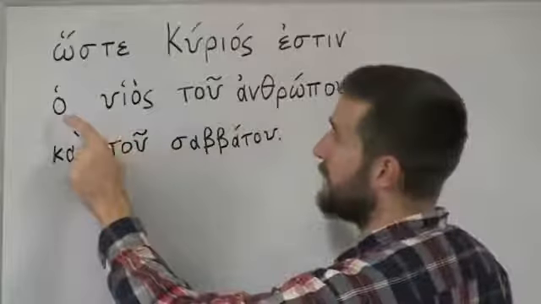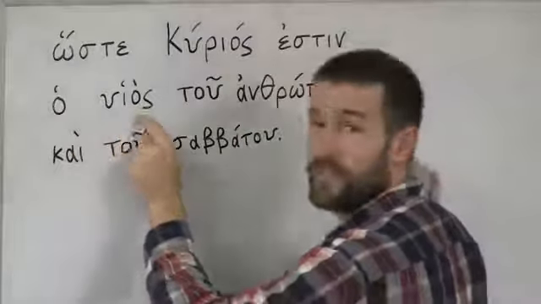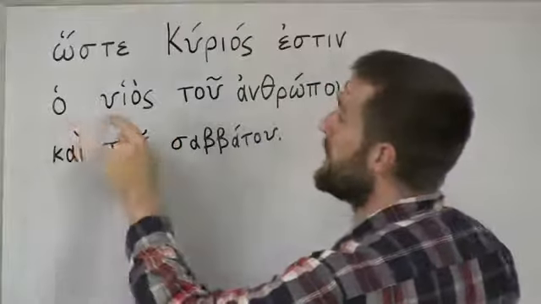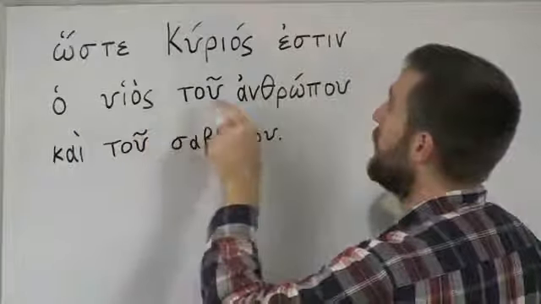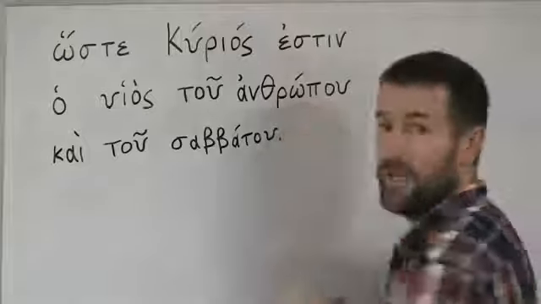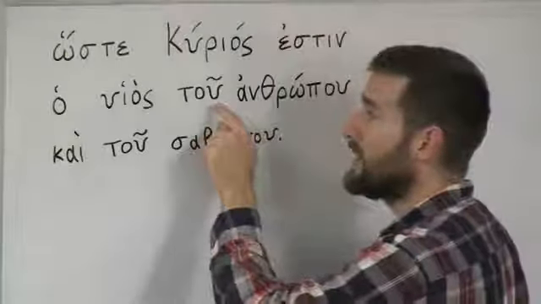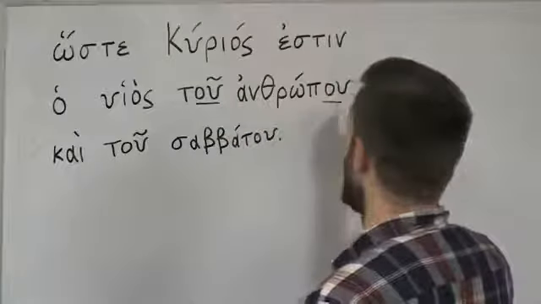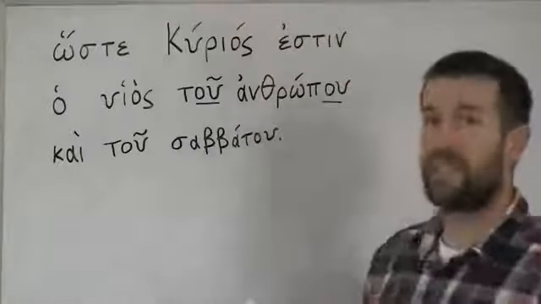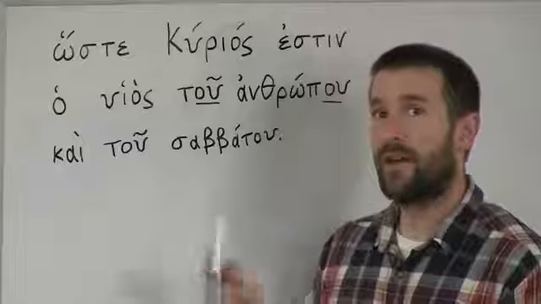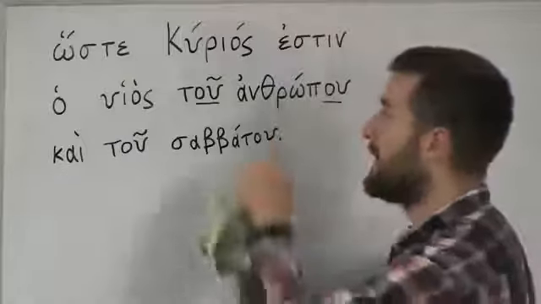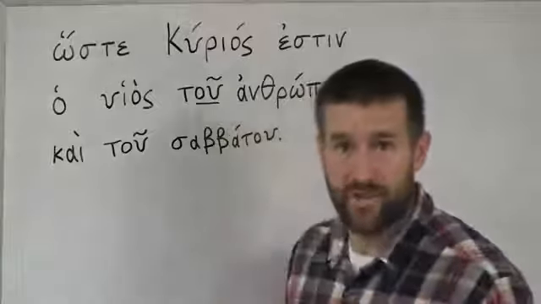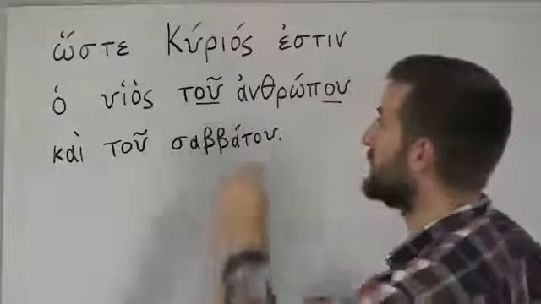So here we have oios, which means the Son. That's a word that we've seen before. Oios, the Son, tu anthropou. Now again, this omicron ypsilon ending at the end of tu and anthropou tells us that we're dealing with a singular genitive case, all right? Remember, Mark 1:1 was just packed with genitives. Go back and review that lesson if you need to.